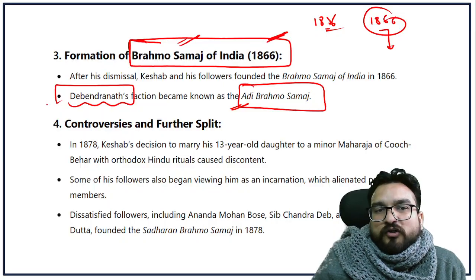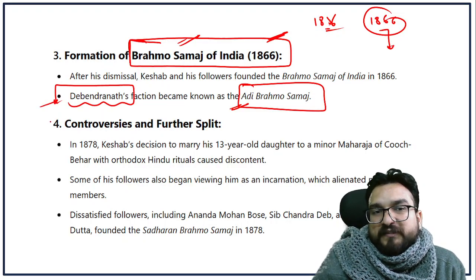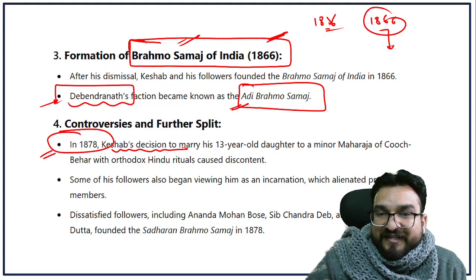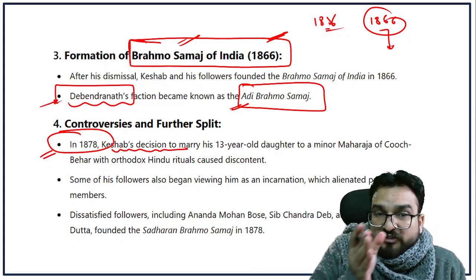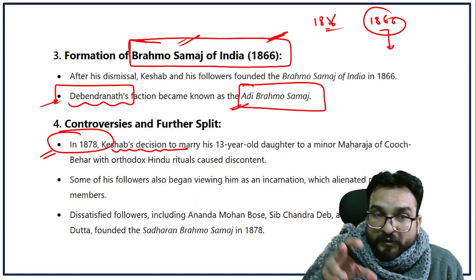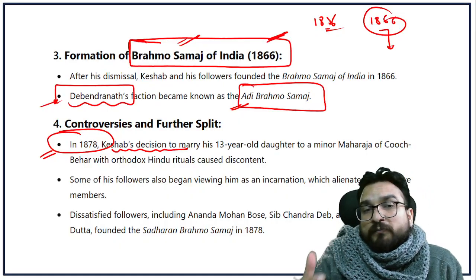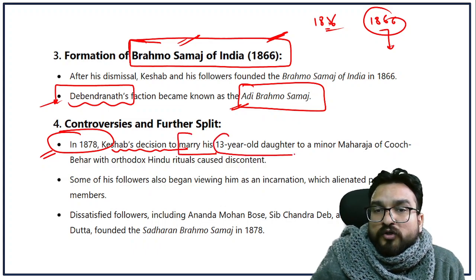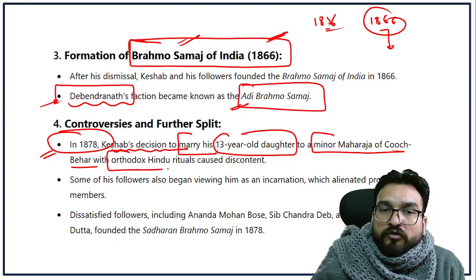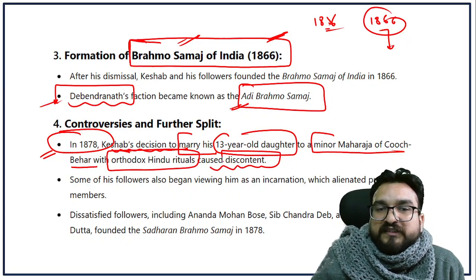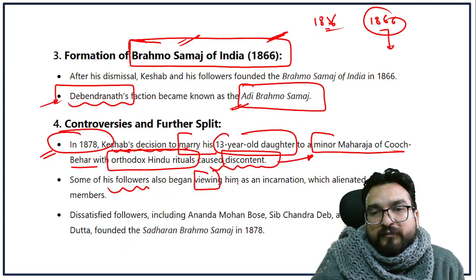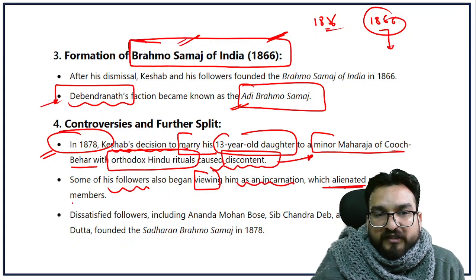But the split did not stop there, because 10 years later, Keshav Chandra Sen did something else. His actions were against what he was preaching. His preaching and his actions were not matching. People who were following him were very disappointed by one decision of Keshav: to marry his 13-year-old daughter to a minor Maharaja of Bihar with orthodox Hindu rituals. This caused discontent among his leadership and followers. Some of his followers also began viewing him as an incarnation, which alienated progressive members.